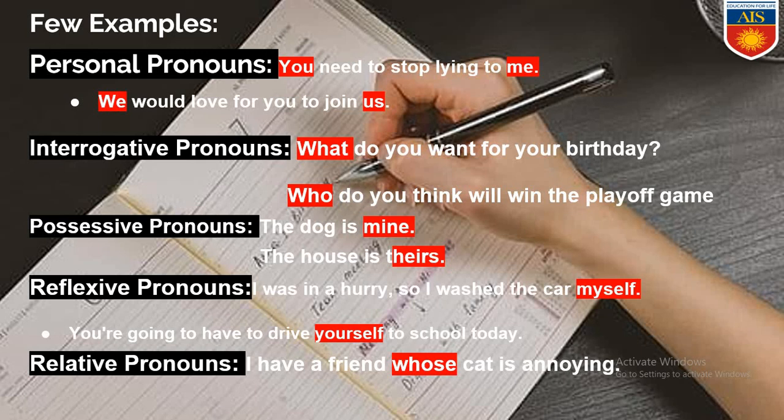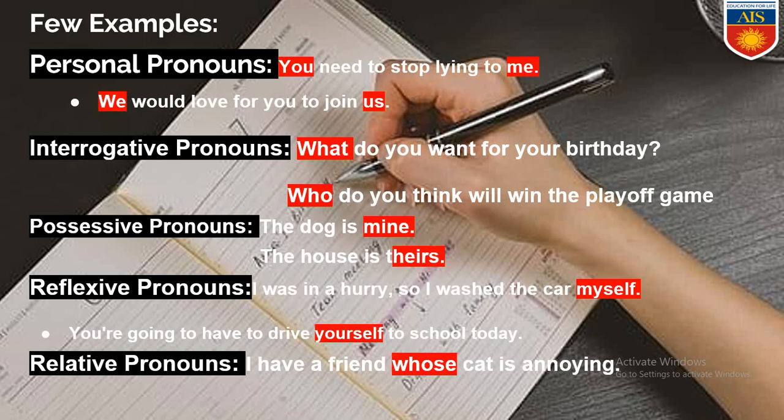Next is interrogative pronouns. What do you want for your birthday? Here the word what is an interrogative pronoun because it is asking for information. Next is who do you think will win the playoff game? Here you are asking about some person. So we are using the interrogative pronoun called who.